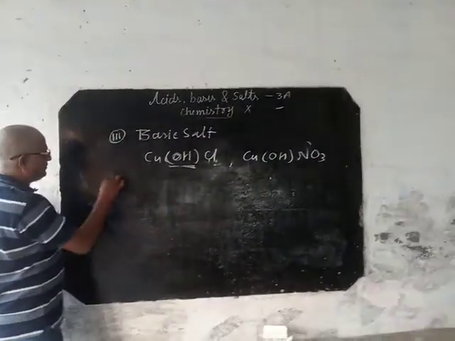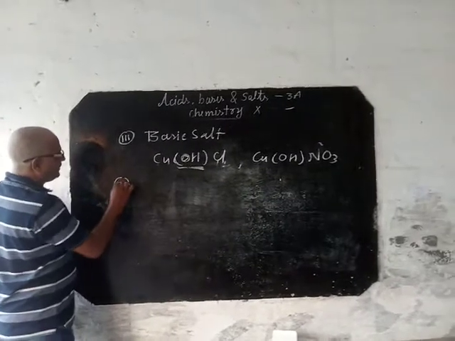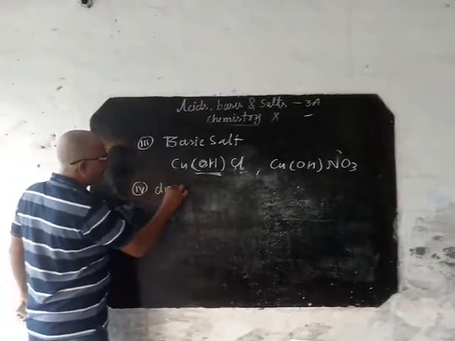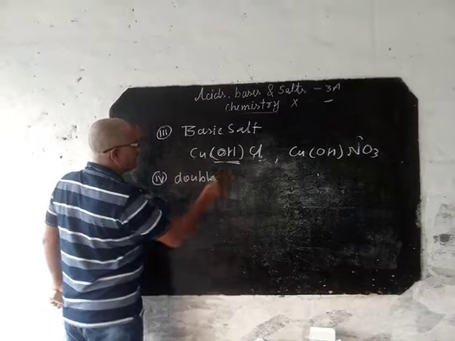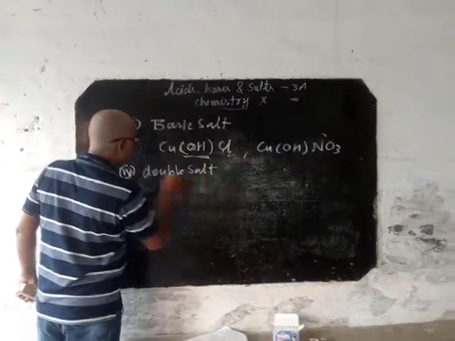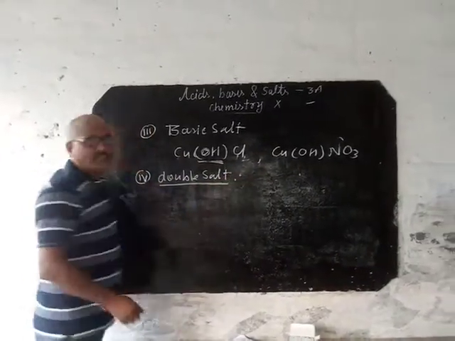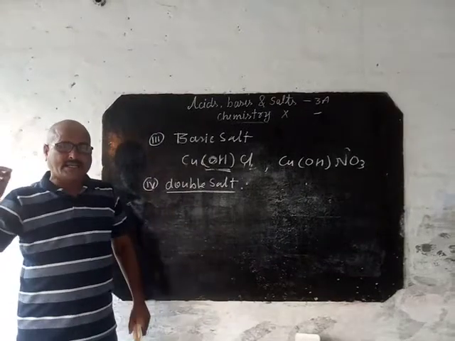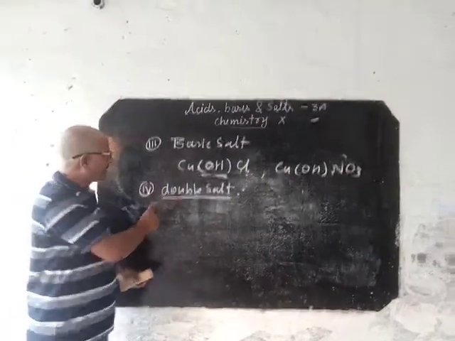Next, the fourth one, double salt. The salt formed by combination of two or more simple salts is called a double salt.